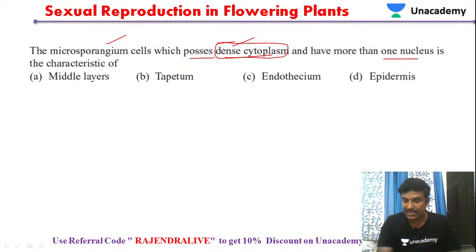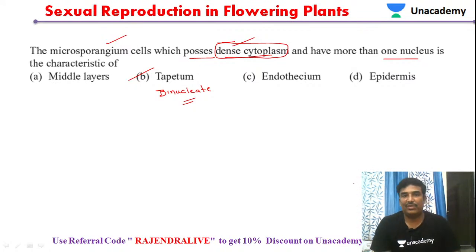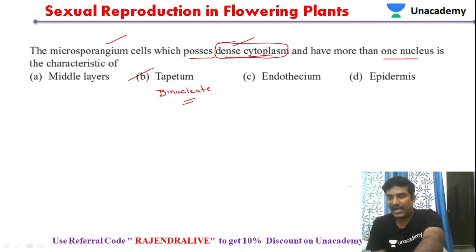Dense cytoplasm is found in tapetum cells, and tapetum cells also have more than one nucleus. Sometimes they appear as binucleate. So tapetum will be the answer in this particular question.